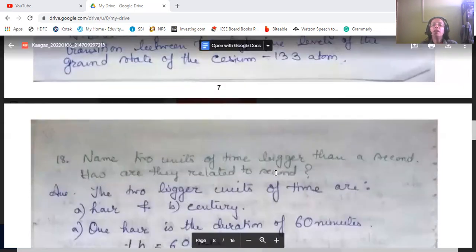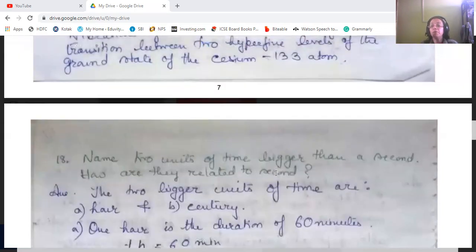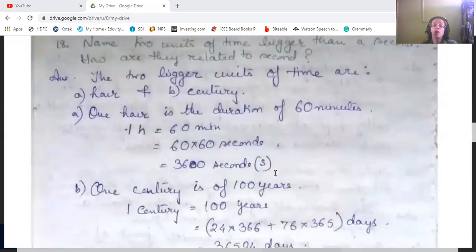Then name two units of time bigger than a second, and how are they related to a second? The two bigger units of time are hour and century. So 1 hour is the duration of 60 minutes. So 1 hour we know is equal to 60 minutes, that is equal to 60 into 60 seconds, or you can say 3,600 seconds. And 1 century is equal to 100 years.